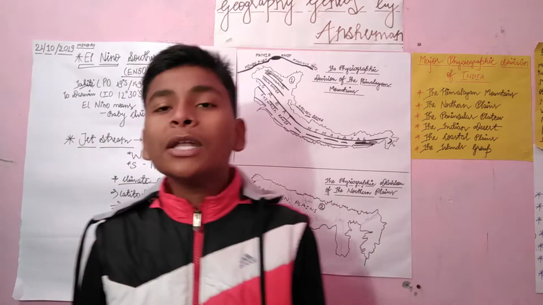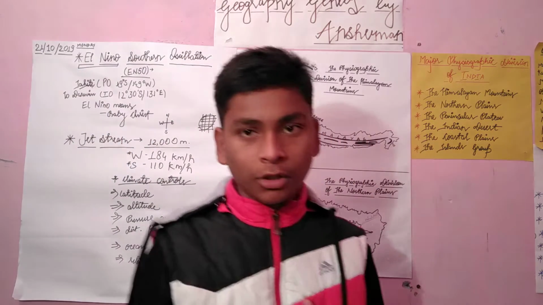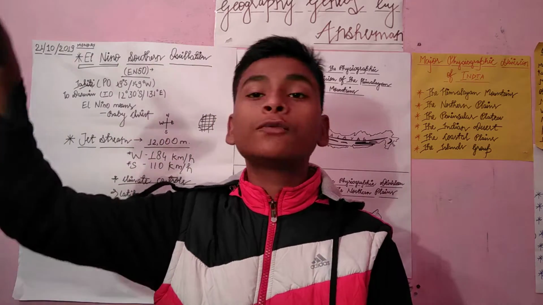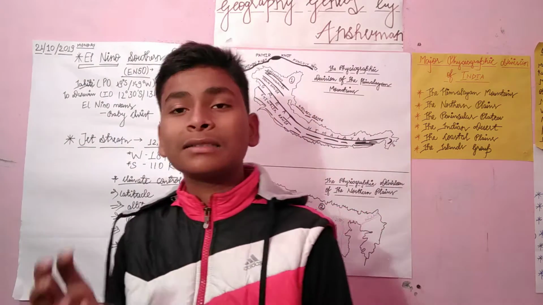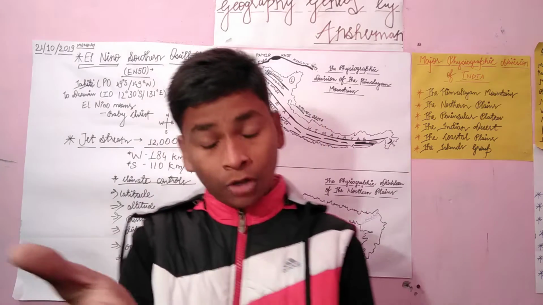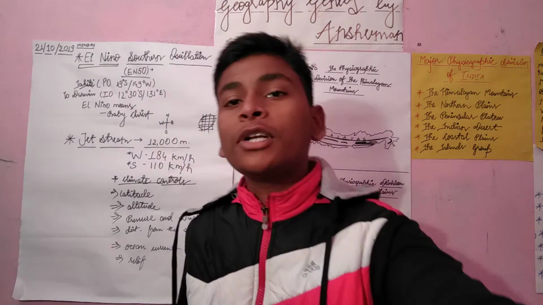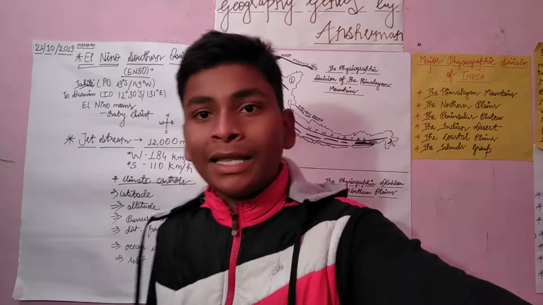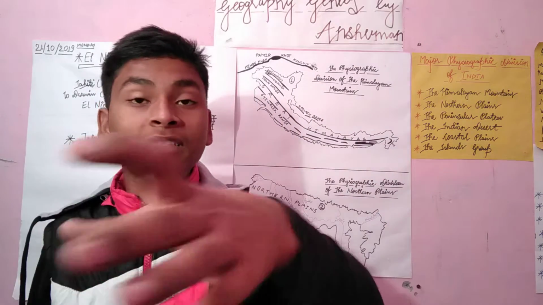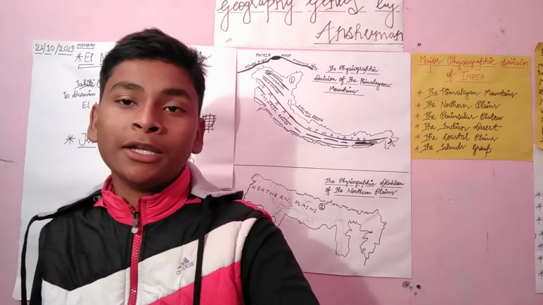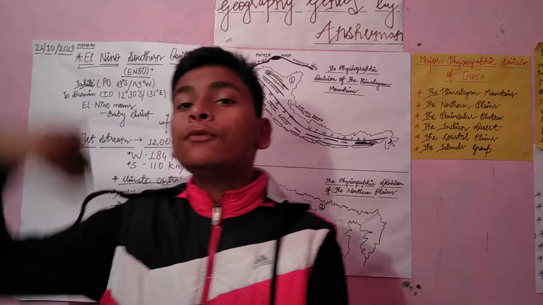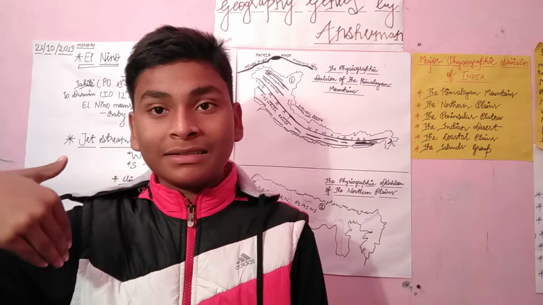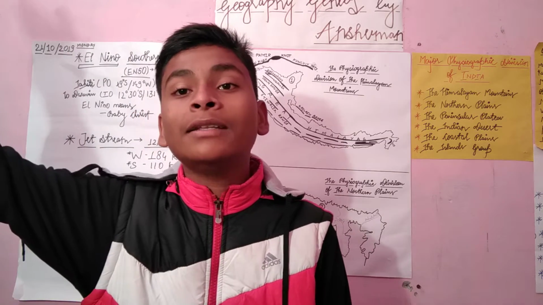If we talk about the upper course, what will happen? When the river flows from the mountain, it does erosion. It always does erosion. It brings silt with it, it brings the soil with it, and that is said to be erosion. We studied this around the 5th or 6th class, and still I'm telling you. But remember this, that the river water which brings the soil and silt does so in the upper course.